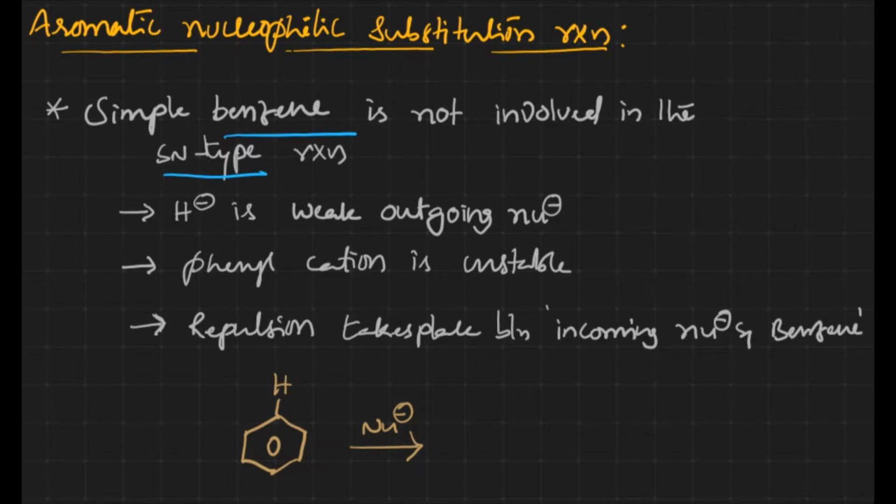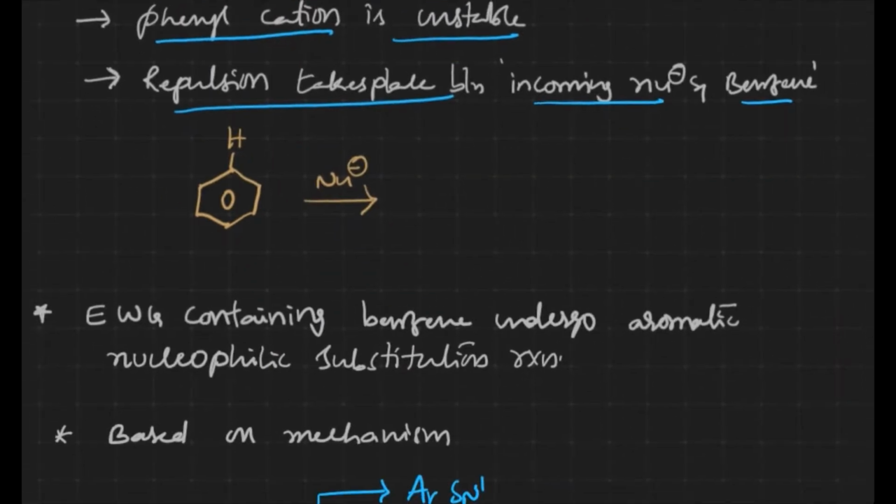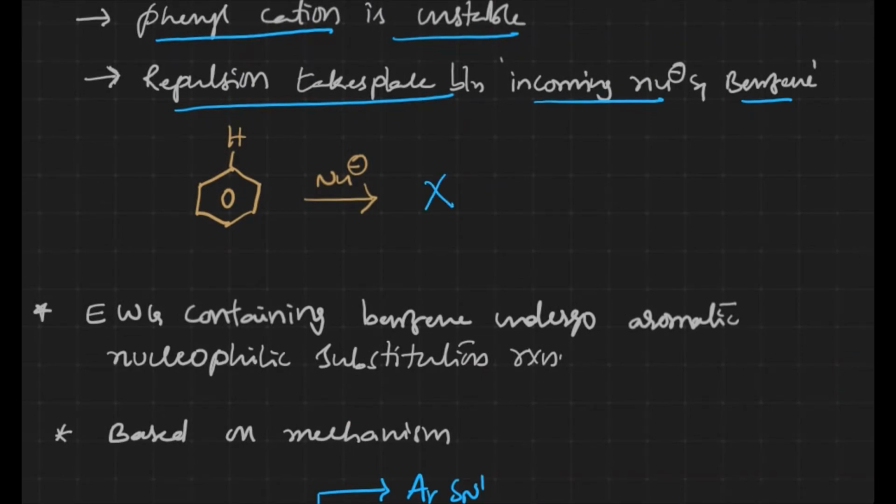Why it won't undergo? There are three reasons. In the nucleophilic substitution reaction, a leaving group and an incoming nucleophile, both groups are there, right? H minus is a very weak leaving group or outgoing nucleophile. That's one of the reasons. And during an SN1 reaction, generation of a carbocation takes place, right? Phenyl carbocation is highly unstable, and repulsion takes place between the incoming nucleophile and benzene, both being nucleophiles. So if you take general benzene with a nucleophile, the reaction won't readily take place.